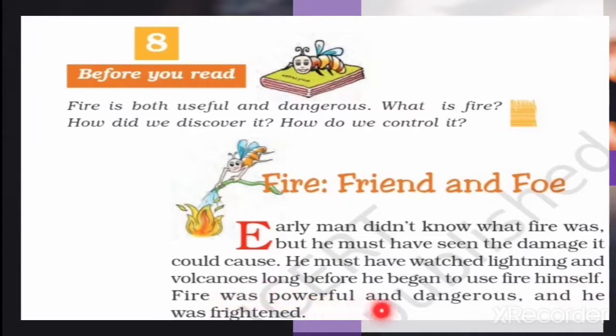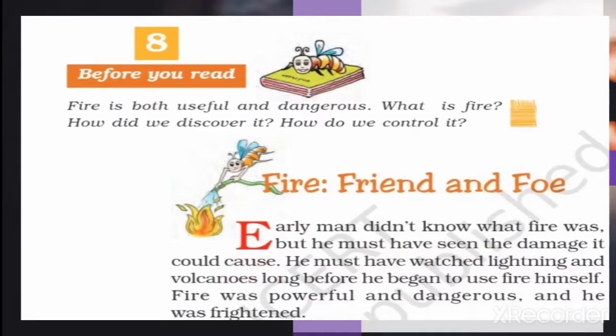Fire was powerful and dangerous, and he was frightened. Early man didn't know what fire was, but he must have seen the damage it could cause.